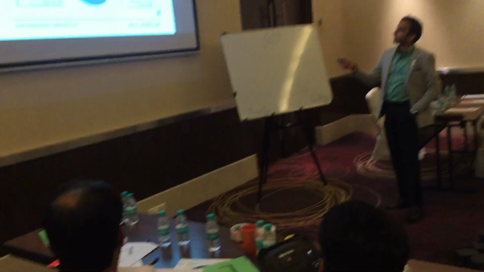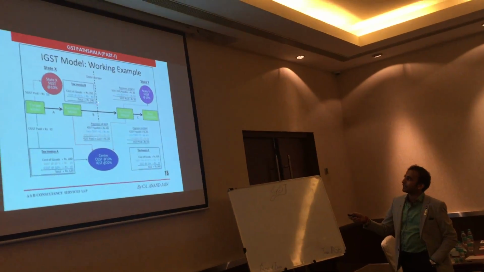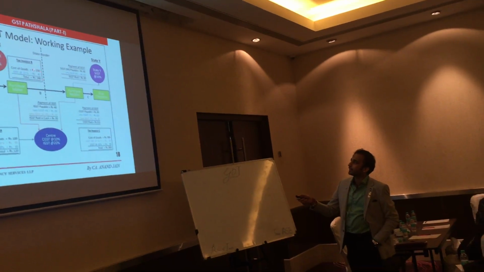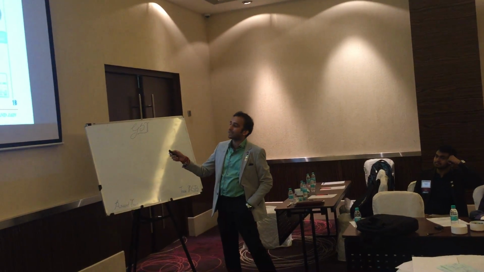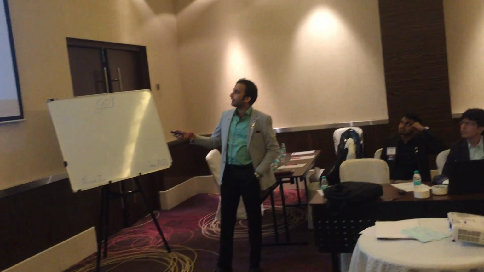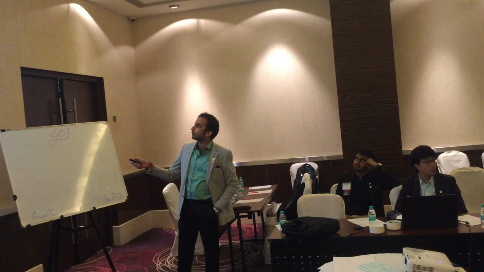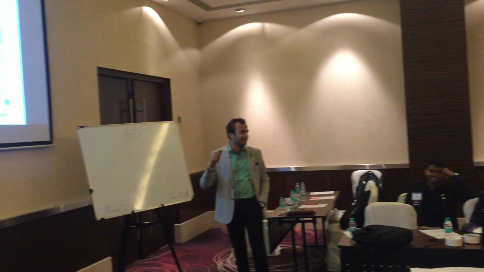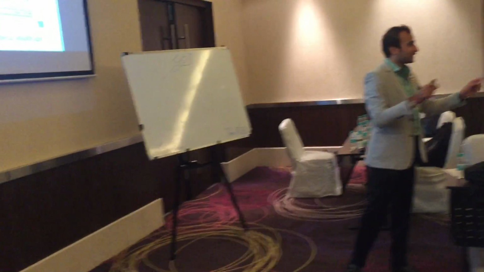So he can first adjust this CGST liability. The IGST of 40 rupees, first he adjusts against this CGST. Now he again has a surplus of 10 rupees that he offsets against SGST. So now finally he is supposed to pay an SGST of 20 rupees. Is anything confusing with this? But that's why I shared this presentation, so that you can see the one-to-one mapping.